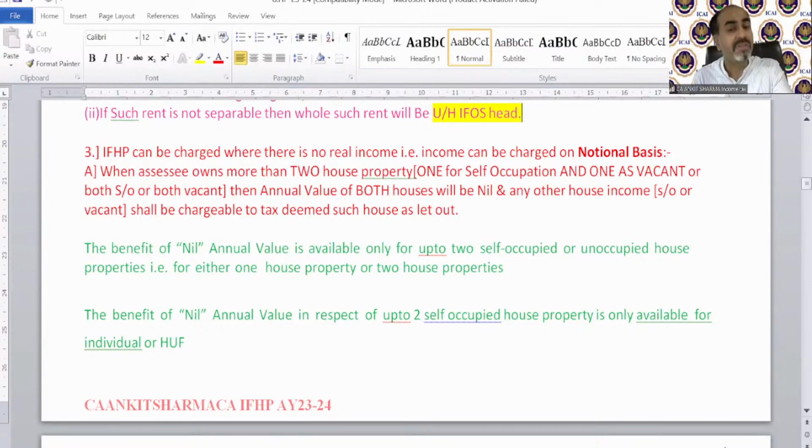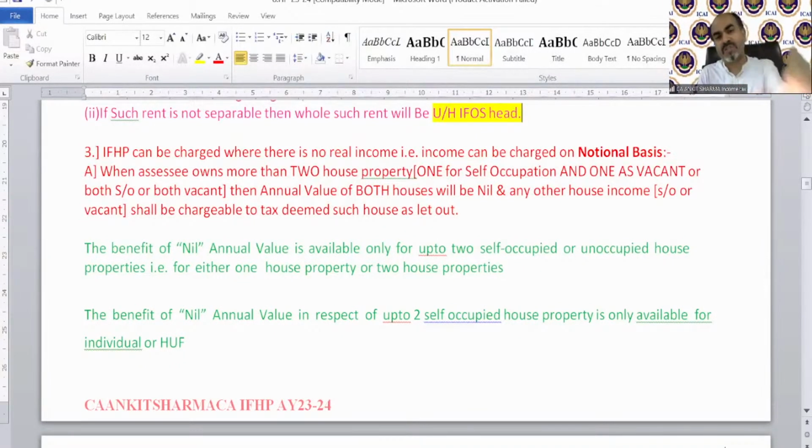The assessee, the person who is receiving the rent, who is receiving the income, is the owner or deemed owner of that property, and that property is not used by himself for his own business or profession. Then that annual value received regarding that house property is going to be taxable under income from house property.